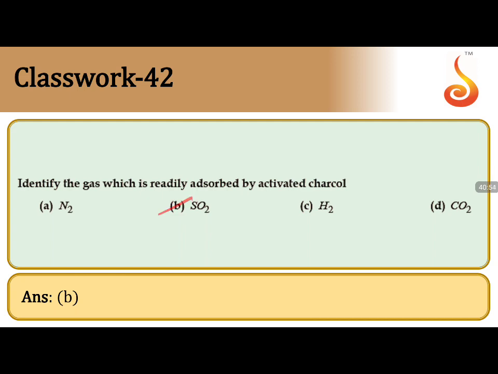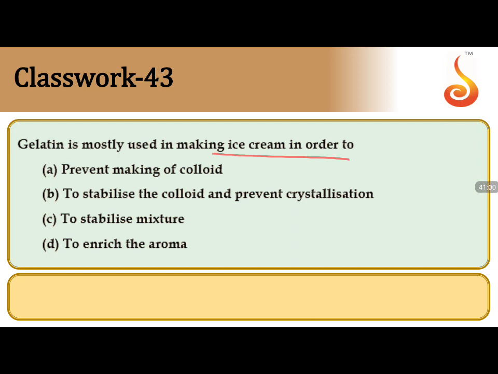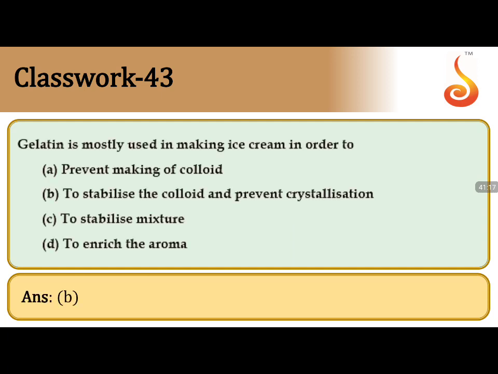Let us come to the next question. 43. Gelatin is mostly used in making ice cream in order to. Gelatin, ice cream is an emulsion. Emulsions are unstable. So it should be an emulsifying agent to stabilize the colloid and prevent coagulation. So the only option which is used in this particular one, you can see the one which can represent this is option B, acting as an emulsifying agent.